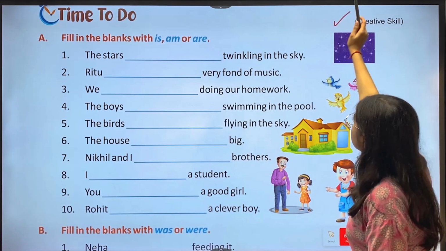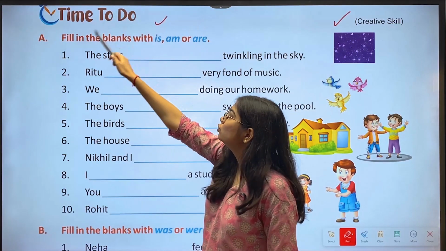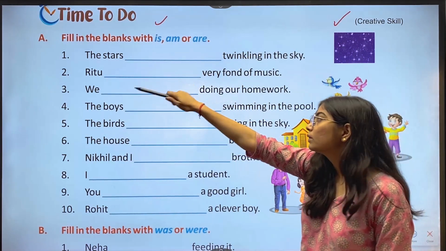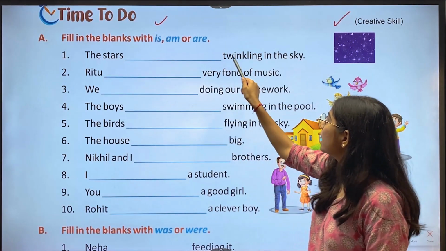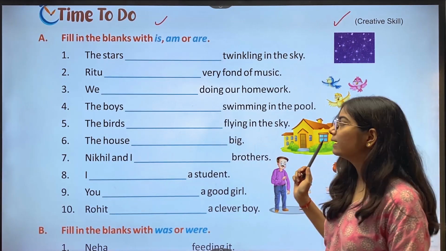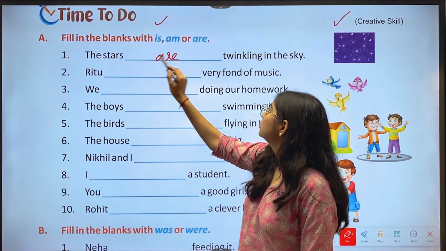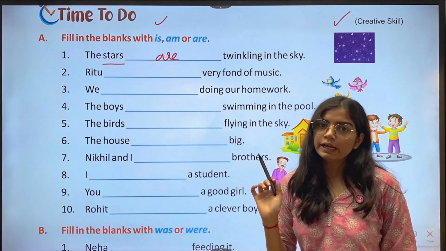Then we have creative skill. Time to do. A, fill in the blanks with is, am or are. First, the stars dash twinkling in the sky. The answer is are, because the subject is plural here.